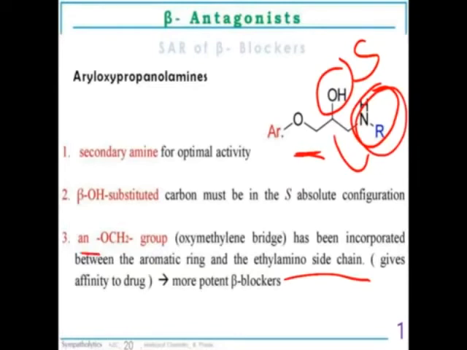So the OCH2 group must be present between the ethyl amino side chain and the aromatic group. If such a case is present, it gives a more potent beta blocker. That means this aryl oxypropanolamine is the potent beta blocker.